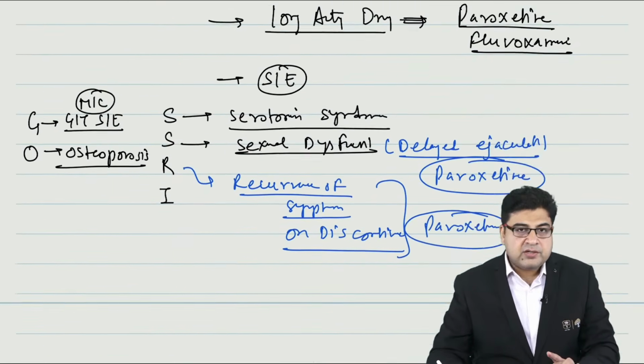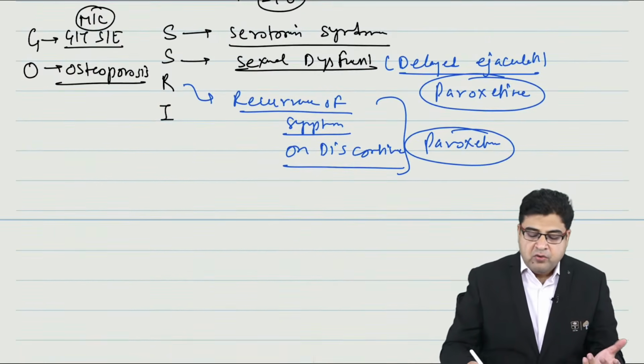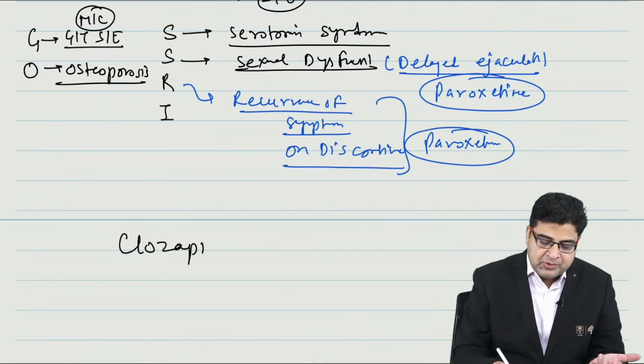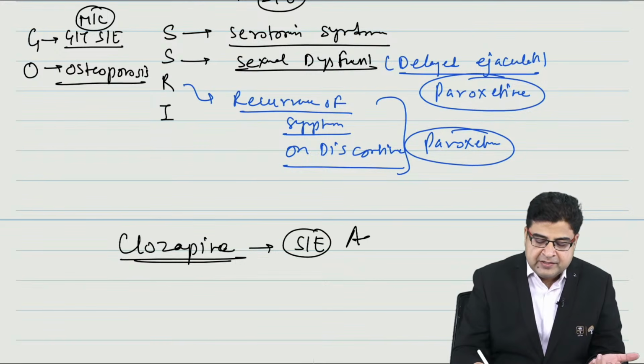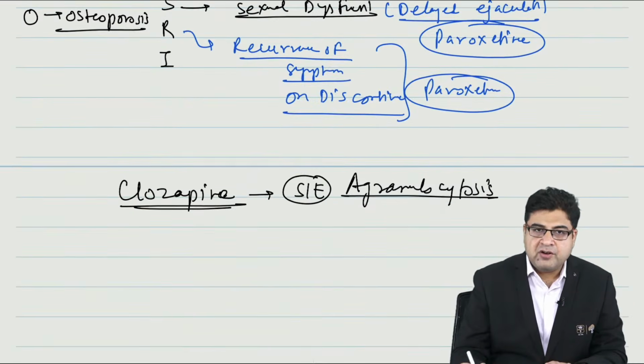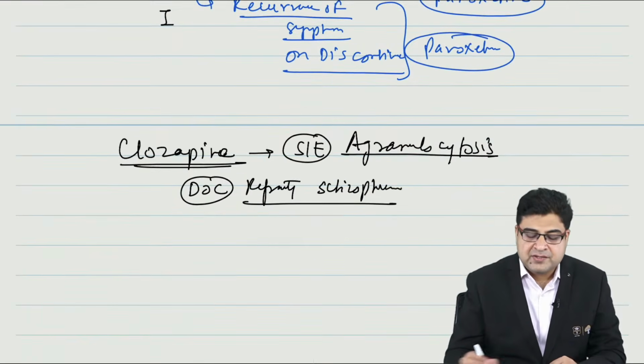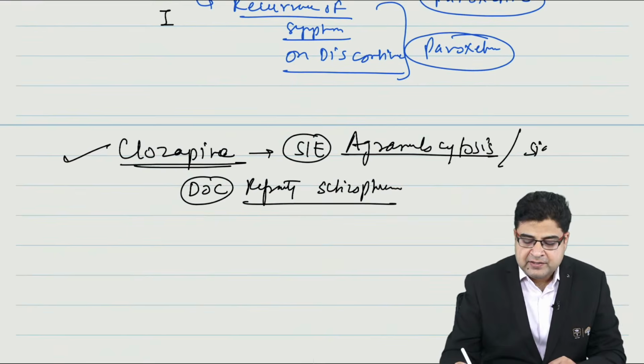This is what I think can be asked in your exam. One more drug, one bonus point, topic number 31, is the antipsychotic clozapine. Please remember, one of its important side effects is agranulocytosis. Clozapine is the drug of choice for refractory cases of schizophrenia. It can cause agranulocytosis as a side effect, plus it can result in sialorrhea.